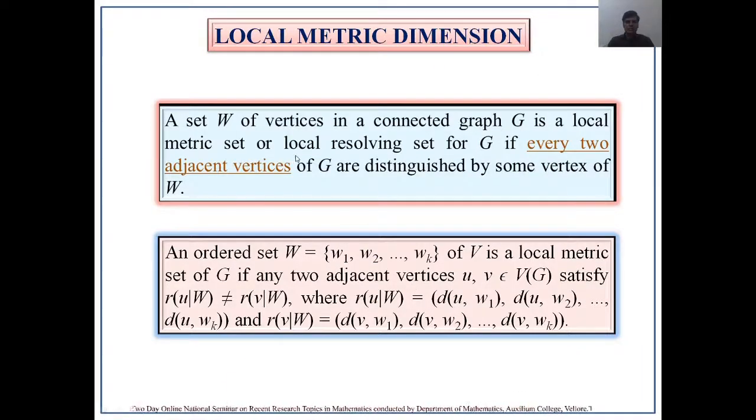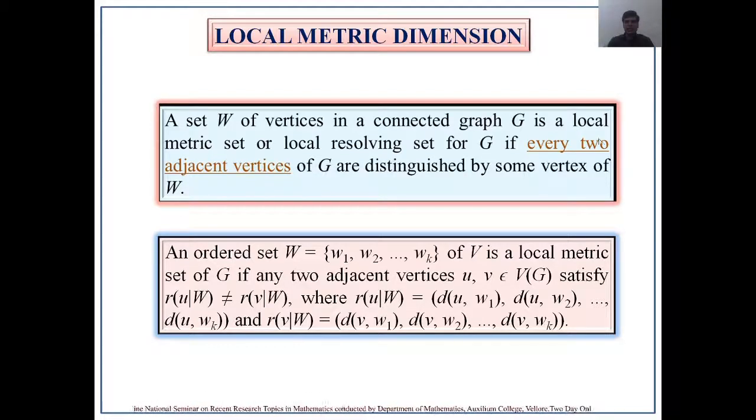Let us discuss what a local metric set is. A set W of vertices in a connected graph G is a local metric set or local resolving set for G if every two adjacent vertices, this is what is important, of G are distinguished by some vertex of W. In the metric dimension or in the resolving set, every pair of vertices, not just adjacent vertices, is considered.